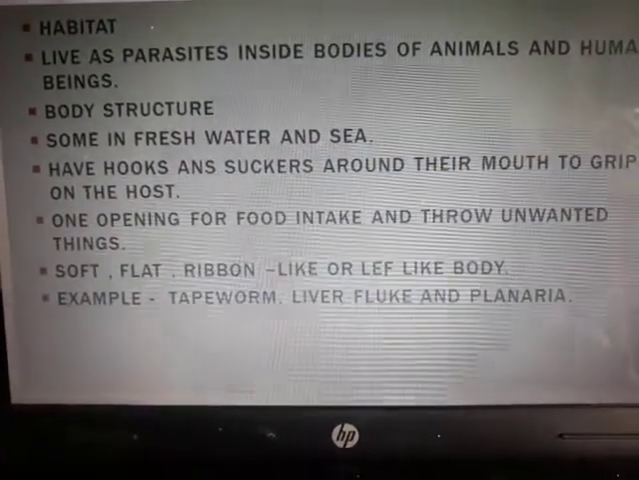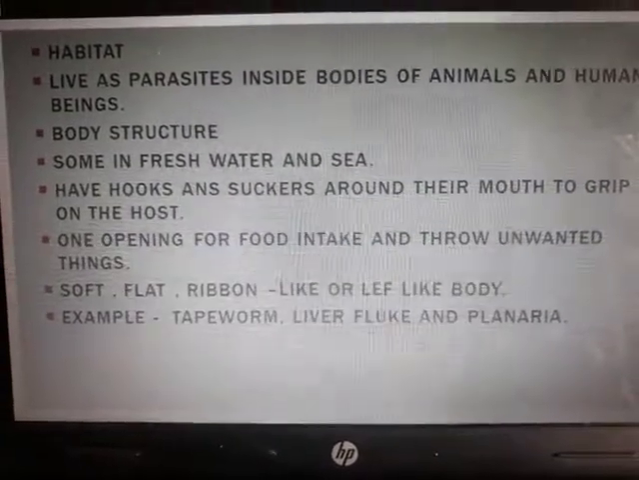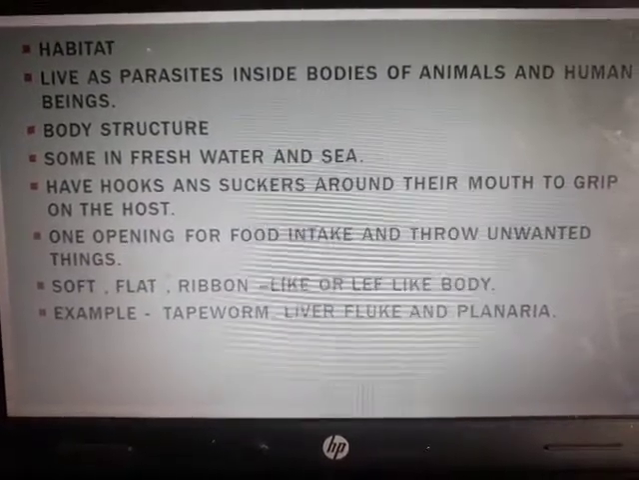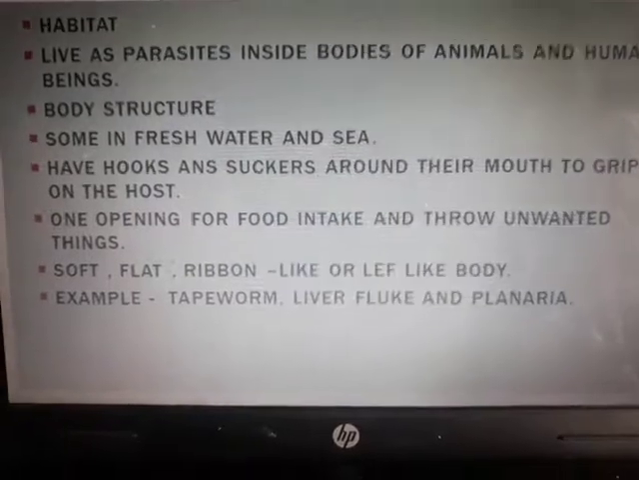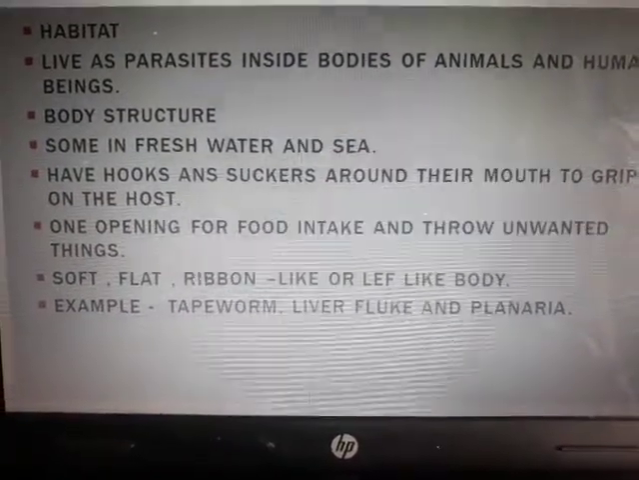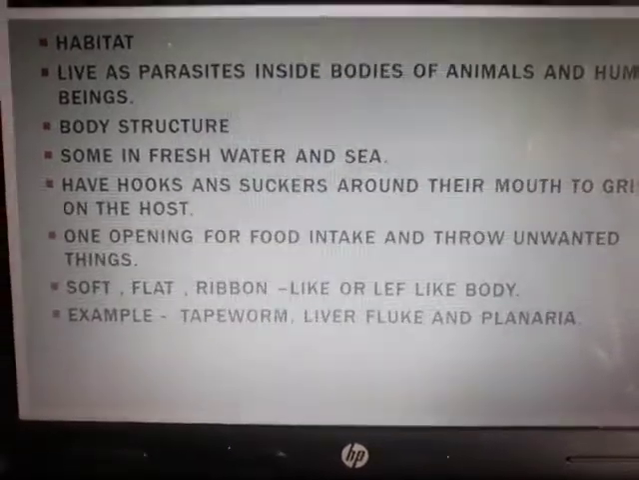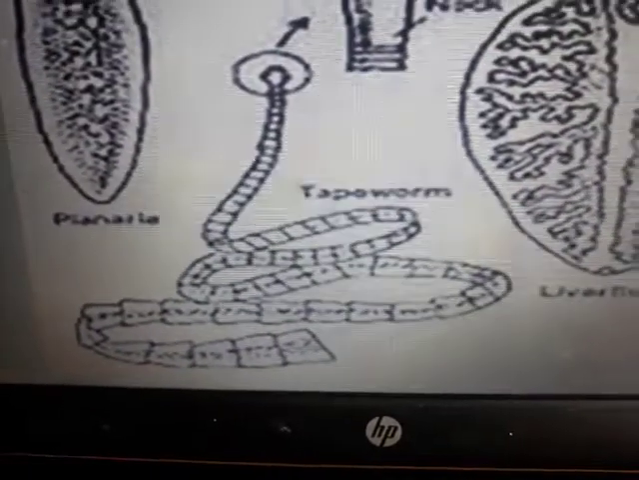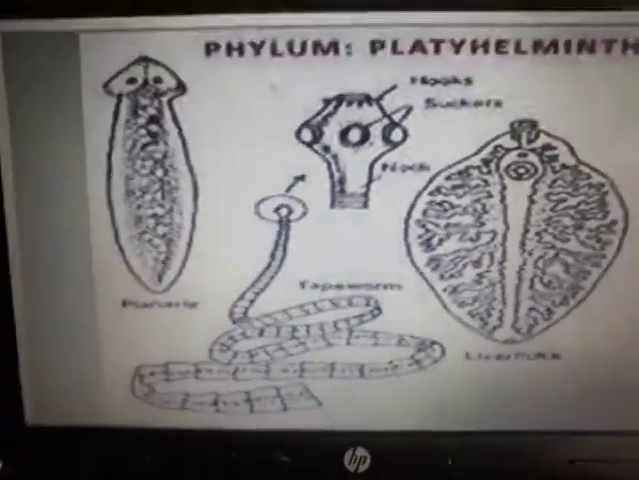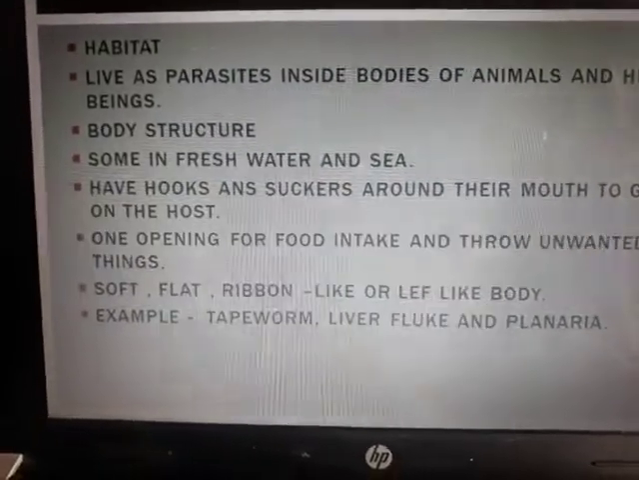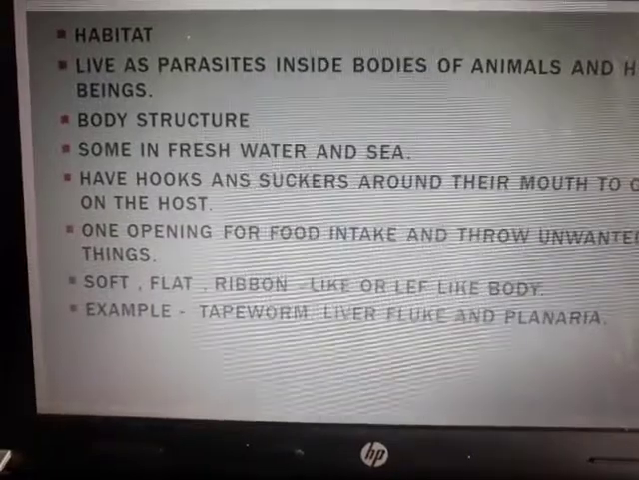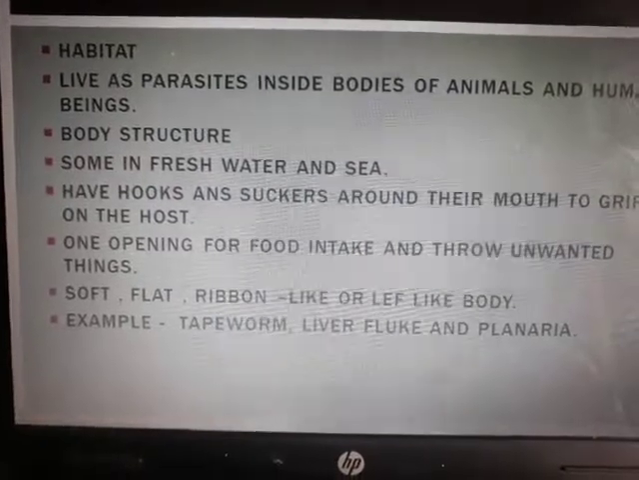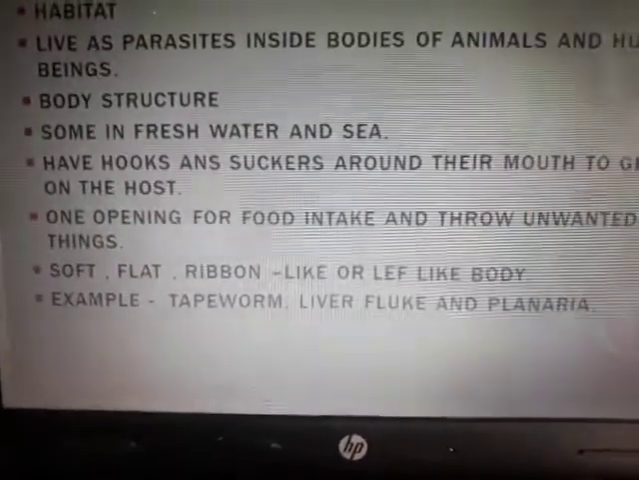There is one opening for the food intake, and there is another end for throwing out the unwanted stuff. The body is going to be soft, flat, ribbon-like or leaf-like. You can see in the picture that it is all flat. There is no body cavity, because they don't have to chew or digest anything. They take in food that is already digested, so they just keep on sucking the food. That is how it grows very rapidly also.